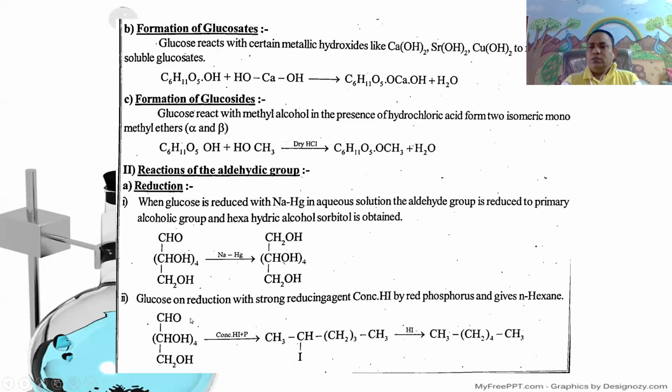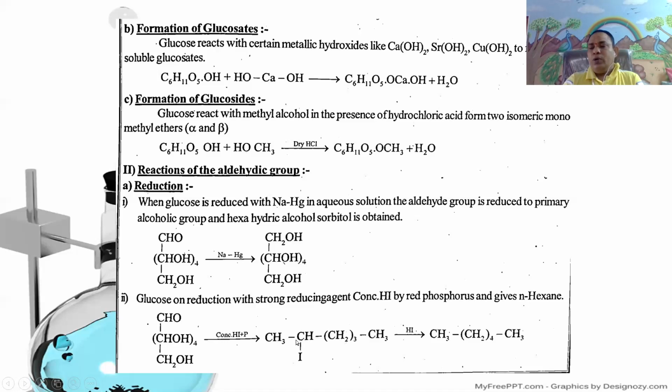Next, the second type of reduction. Here, glucose on reduction with strong reducing agents, like concentrated hydrochloric acid in the presence of red phosphorus, first gives 2-iodohexane.